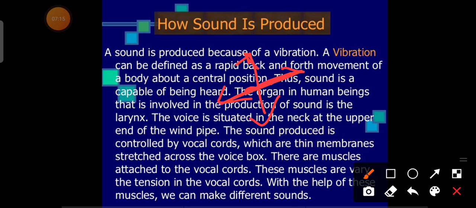I'm speaking, so how can you hear my voice? Because inside my throat we have an organ called the larynx. This larynx is vibrating many times per second. Due to this vibration, sound is produced, and that's why you can hear my voice. So sound is produced due to any vibration.